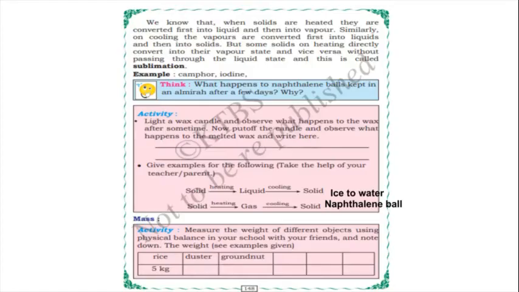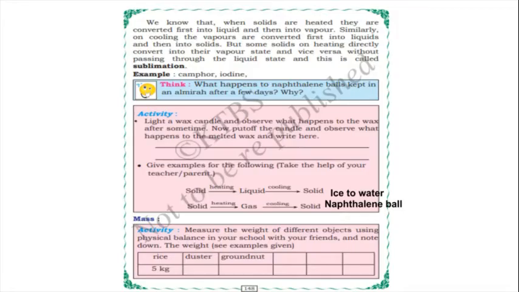When we put a naphthalene ball and give heat, it will become milky vapor. After that, at the end, it remains in the form of solid in the funnel. Yes, no, children? And one more example of sublimation is camphor, camphor and iodine. So you can do the experiment with camphor and iodine also.